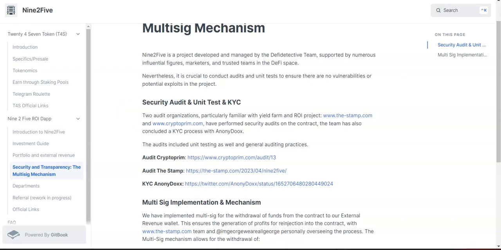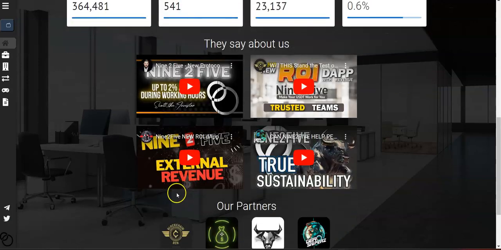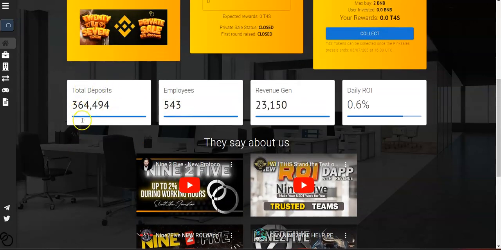Okay, guys, so let's go over to the ROI DApp, and let's see what's up. Okay, so over here, this is the main page, and we can see the total deposits, total employees or investors, and revenue injected back to the smart contract. And this is the current daily ROI, 0.6%.